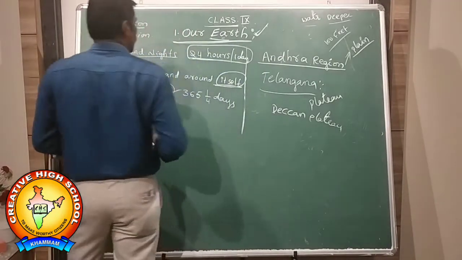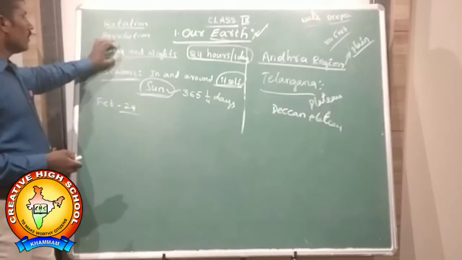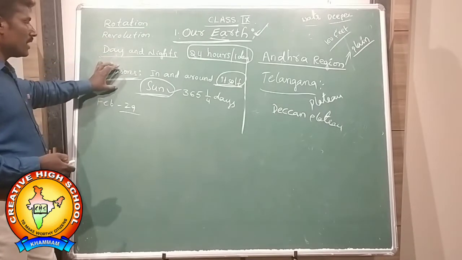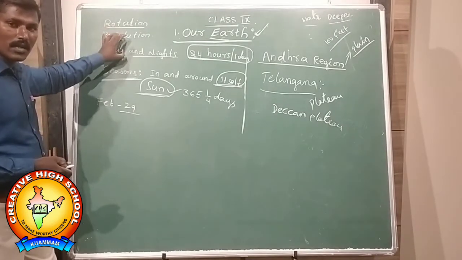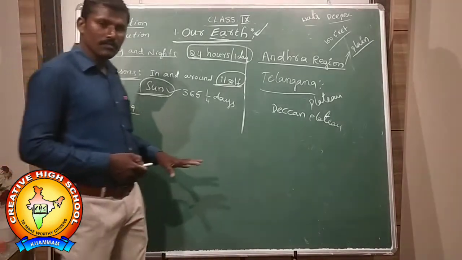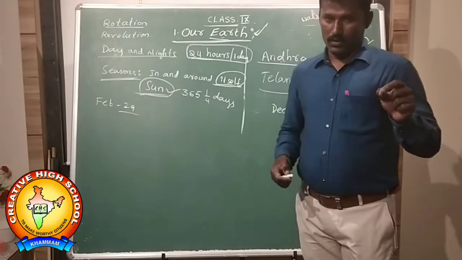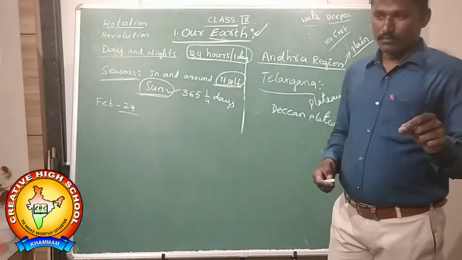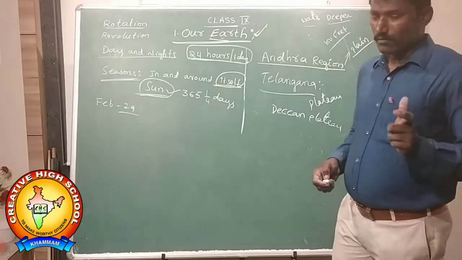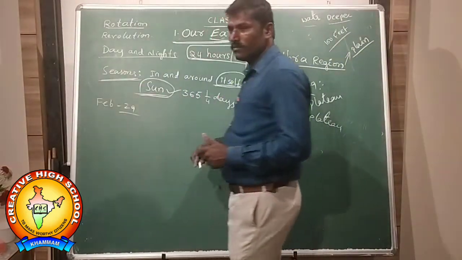Here, we are going to see how seasons as well as day and nights are occurring. How are these day and nights and seasons happening? If we see, the earth is moving in and around the sun. So, what's happening? Seasons are happening.